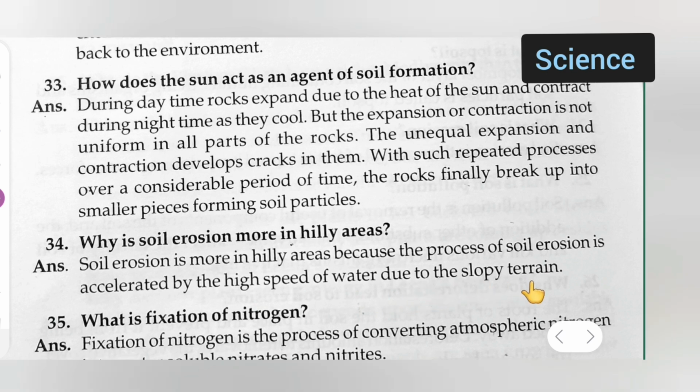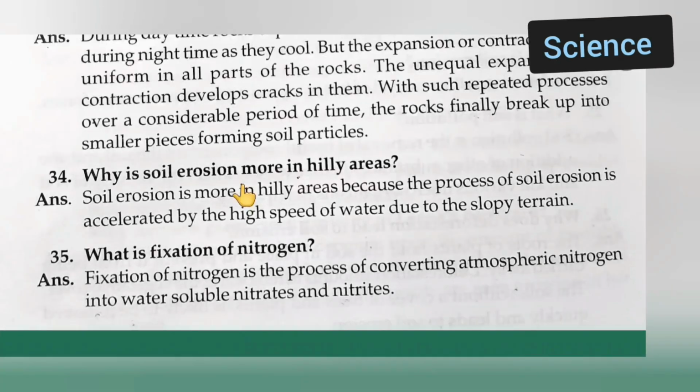Next, moving towards the next question, question number 35. So, question number 35 is what? What is fixation of nitrogen? Answer is, fixation of nitrogen is the process of converting atmospheric nitrogen into water soluble nitrates and nitrites.